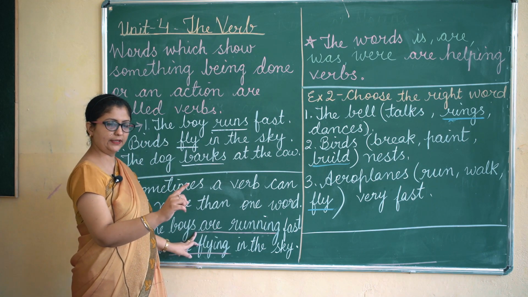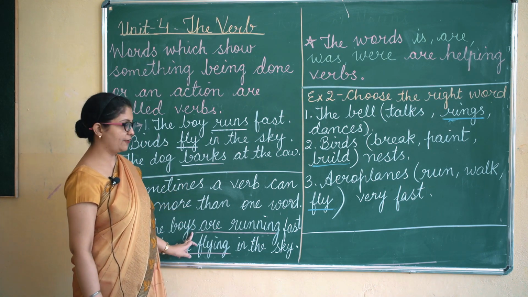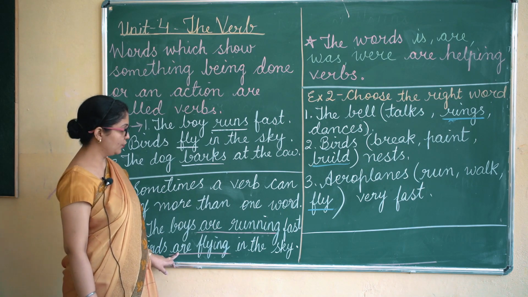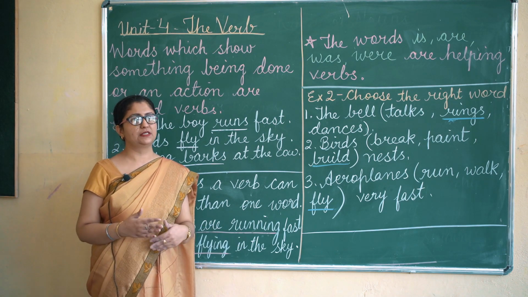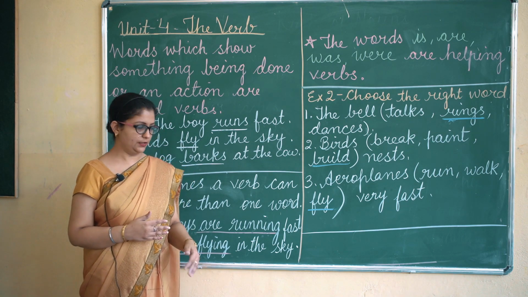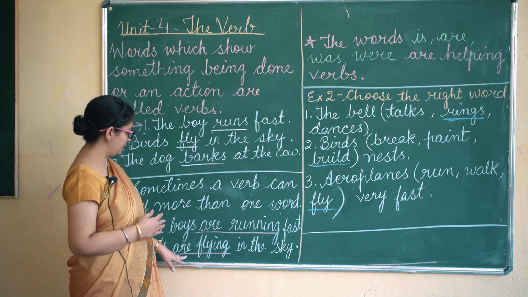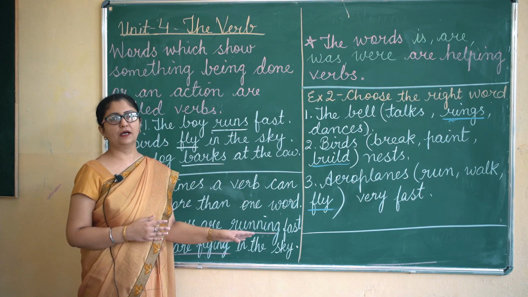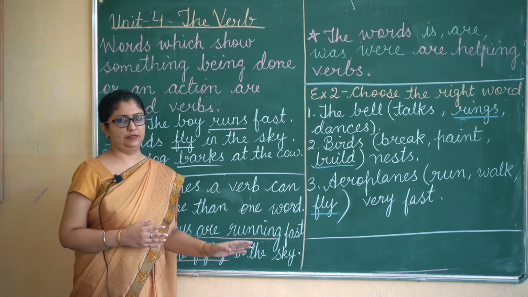If you are underlining the verbs, you also have to underline "are" over here, because verbs sometimes consist of more than one word, for example, are running or are flying. So what are verbs? Verbs are action words.